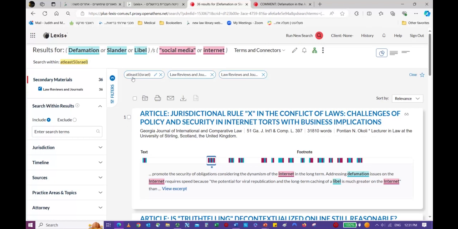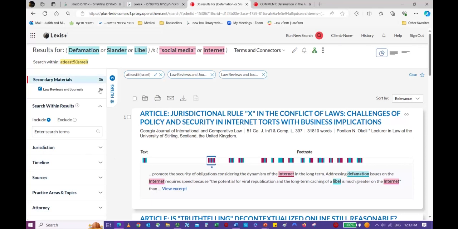Now you might ask, why did I do at least 5 Israel and didn't select via jurisdiction? Because in Lexis, in their law reviews, jurisdiction means where the journal was written. So for example, if you're trying to find an article about California law and you select California, you will miss any article that Harvard may have written about California. This is not true for cases and for other databases, but specifically in Lexis, when it comes to law reviews and journals, it is not a good idea to use jurisdiction.